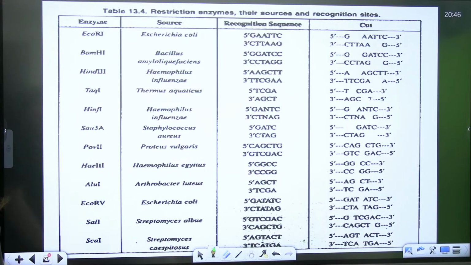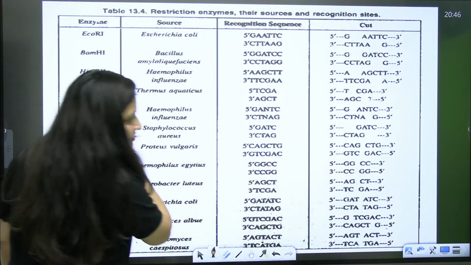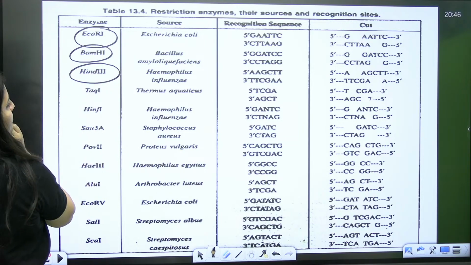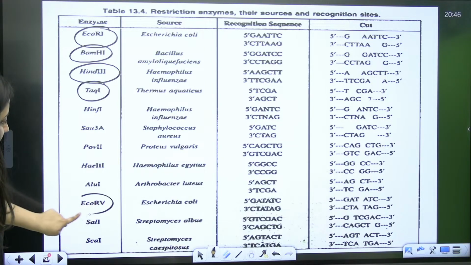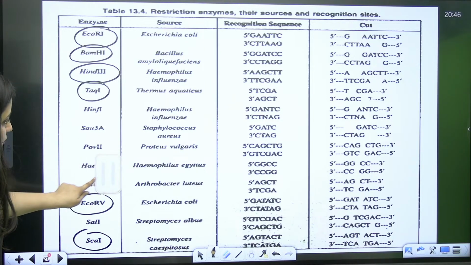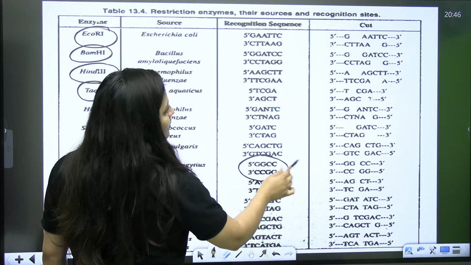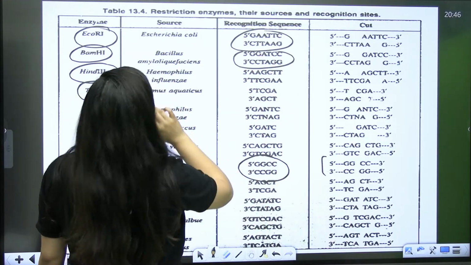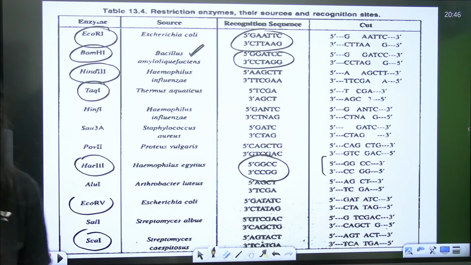Here I have mentioned a few examples. No need to remember all of them, but the examples which are given in NCERT, you should not miss. EcoR1, Hind3 is also important, BamH1 is important. I'll share the PDF and you will get the details. See, Haemophilus aegyptius, the sequence is GGCC. Here you are getting blunt ends, here sticky ends, and here also sticky ends. Fine, bache? Got it?